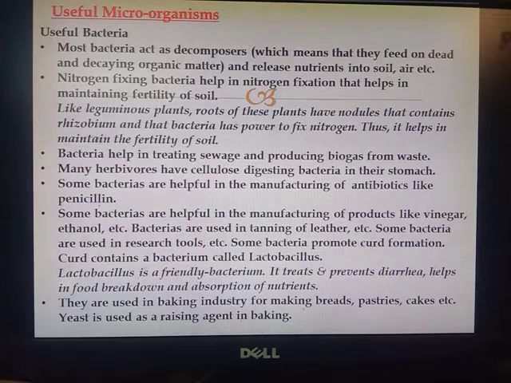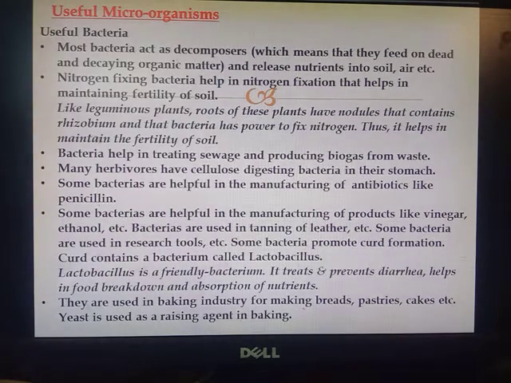We are continuing with our chapter 2, which is microorganisms, friend and foe. In the last video we discussed the types of microorganisms and some of their features, and we discussed their structure, their diagrams. So in the last discussion, we did all these topics.